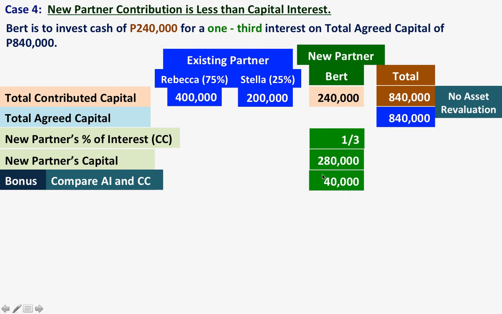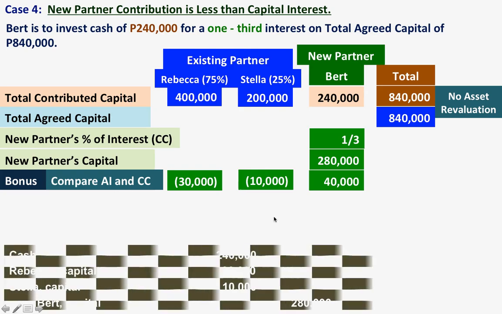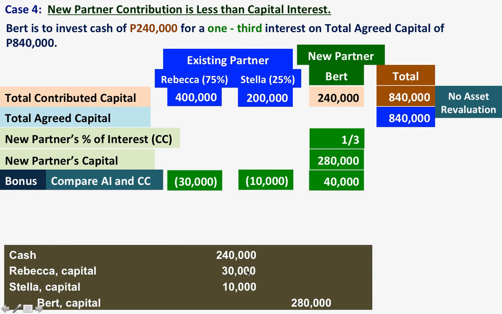Since the capital credit is higher, this 40,000 will be given to Bert. Class, the bonus that will be given to Bert will be deducted from the capital of the existing partners. So 40,000 times 75% will be deducted from Rebecca's capital, and 40,000 times 25% will be deducted from Stella's capital. Here, this will be our entry.